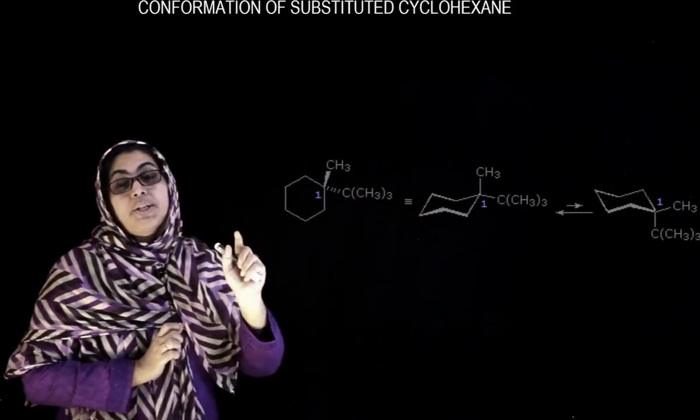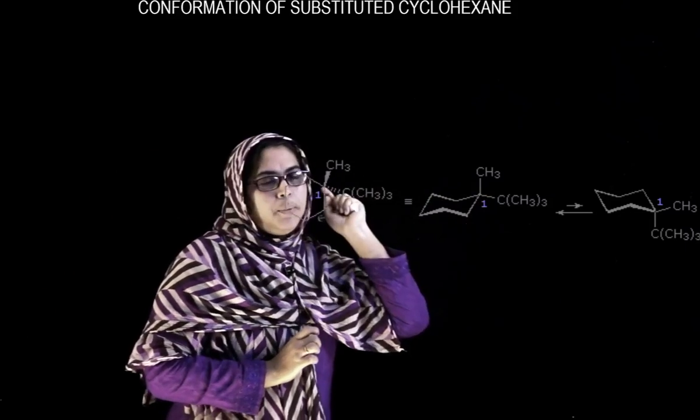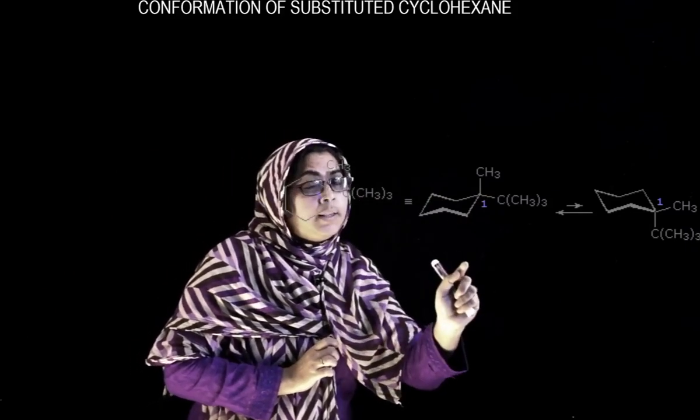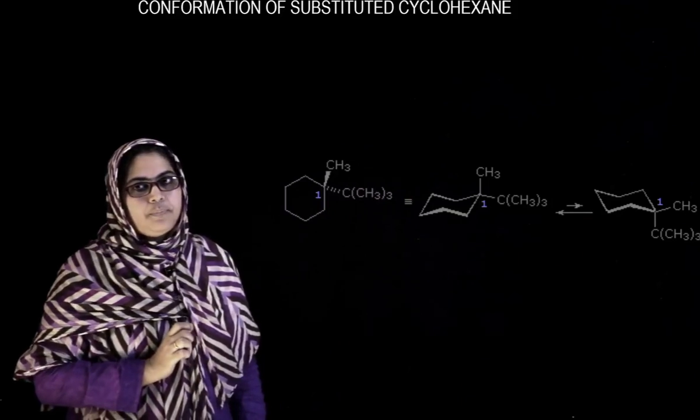The tertiary butyl group occupying the equatorial position will be the preferred conformation, that is, it will be preferred when compared to the axial tertiary butyl group.